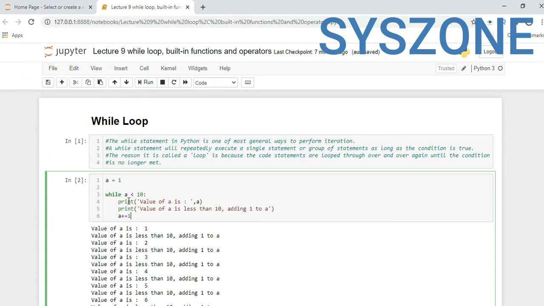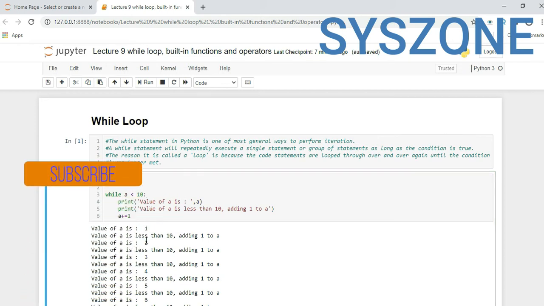We can also write a plus equal to 1. So the first time the value of a is 1, the second time it will keep increasing. It will reach till 10. Where the condition is not satisfied, this loop will stop executing.